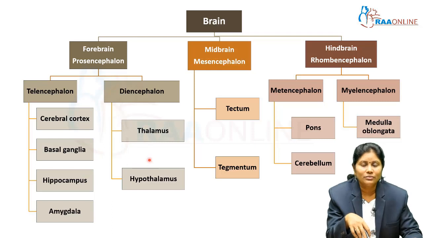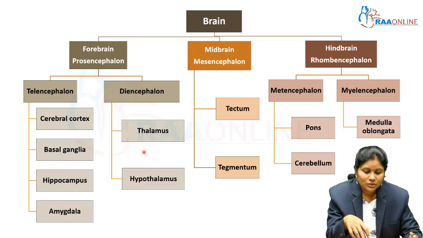These all have different collections of nuclei. For example, certain nuclei or certain cell bodies have similar functions and they group together, and such groups are called nuclei if they are present in the central nervous system, and if they are present outside the central nervous system, they are called ganglia. So the thalamus has different collections of nuclei. Similarly, the hypothalamus has different collections of nuclei. So they all have certain similar functions.